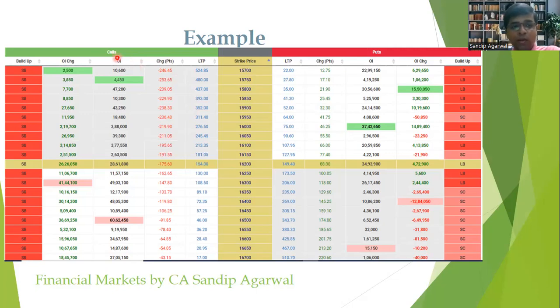Now, let us see where is the maximum OI. OI basically stands for open interest. So where is the maximum open interest for the call option across all the strike prices? We can see at 16,500, there is the maximum call open interest, which is around 60,000 quantity. So 60,000 quantity divided by 50 will be the number of contracts outstanding. The 60,000 is in gross number. If you want to compute the total number of option contracts, you have to divide this quantity by the number of quantity in each contract of the underlying instrument.